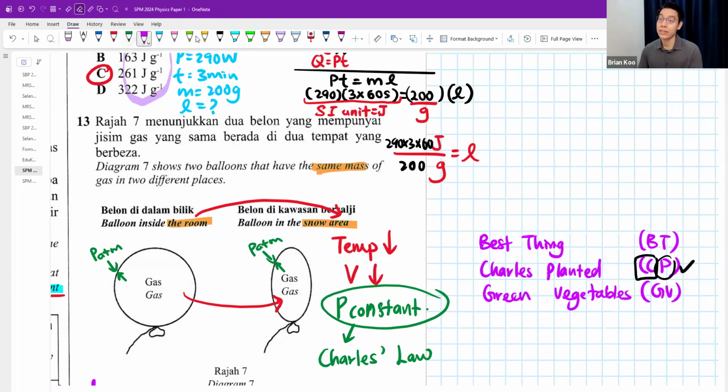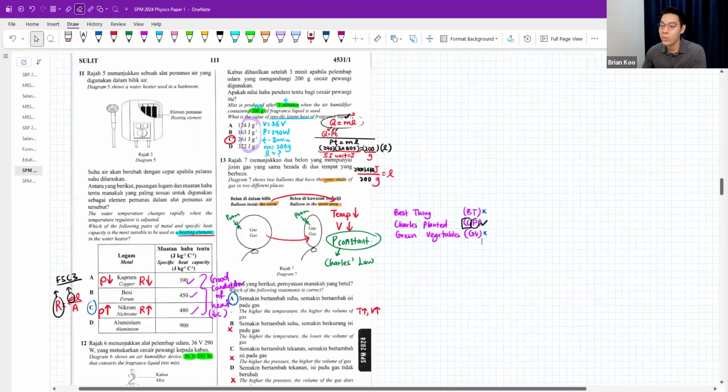Look for the one that is constant. So if temperature is constant or volume is constant, then you know it's Boyle's law or Gay-Lussac's law. Okay, so you have Boyle's law, Charles' law, Gay-Lussac's law, and then temperature constant, pressure constant, volume constant. This one, temperature changes, volume changes, confirm it's Charles' law already. Okay, whatever way works for you.